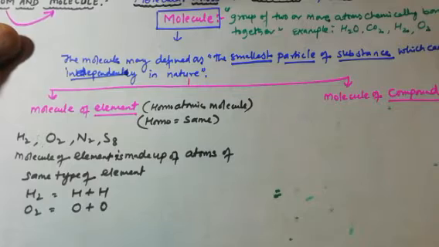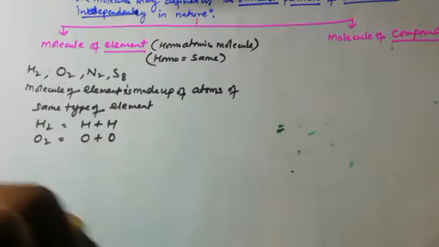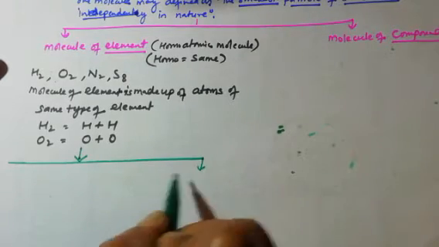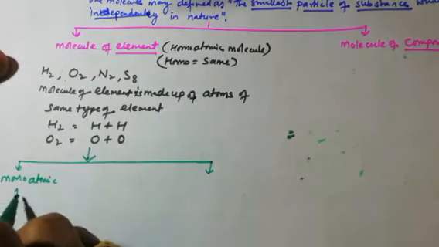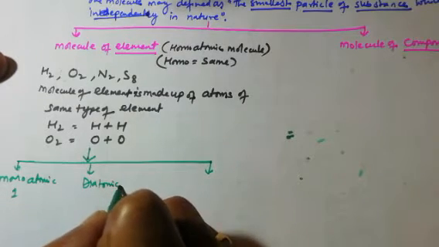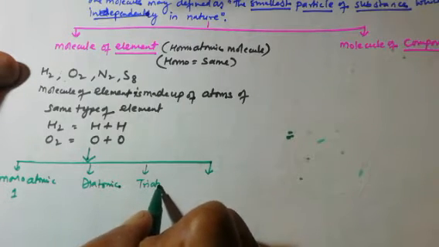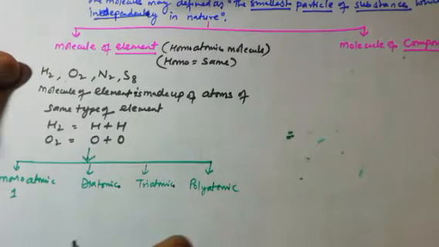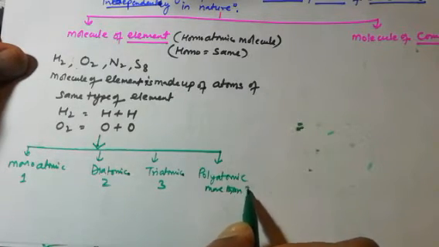Molecules of element can be monoatomic, diatomic, triatomic, or polyatomic. So these homoatomic molecules are of different types. Monoatomic means one atom. Diatomic means two atoms. Triatomic means three. Polyatomic means more than three. This is also called atomicity.